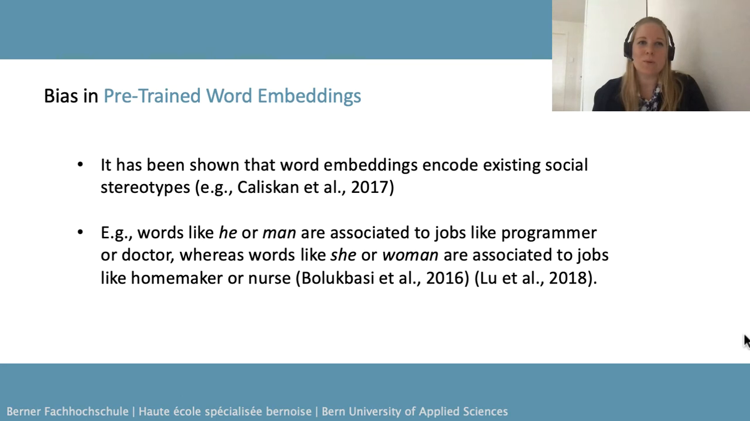Bias appears also in pre-trained word embeddings. It has been shown that word embeddings encode existing social stereotypes. So for example, words like he or man are associated to jobs like programmer or doctor, whereas other words like she or woman are associated to jobs like homemaker or nurse.